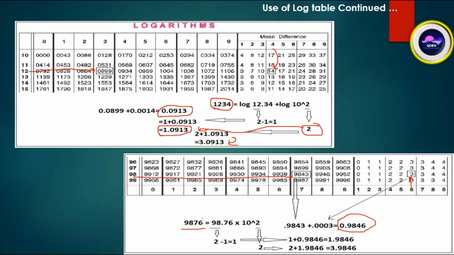And for 98, 2 digits, 2 minus 1, that is 1, it will be added, so it will come to 1.9846. That is 2 plus 1.9846, that is 3.9846.